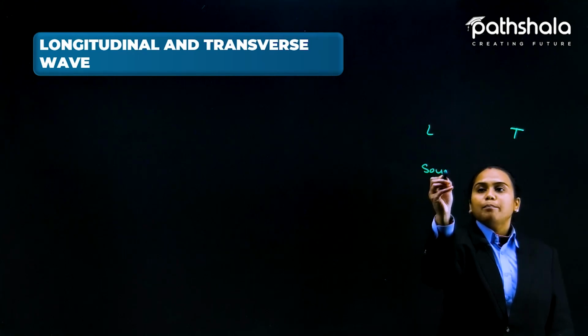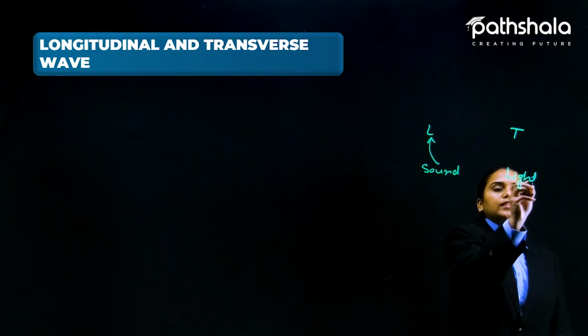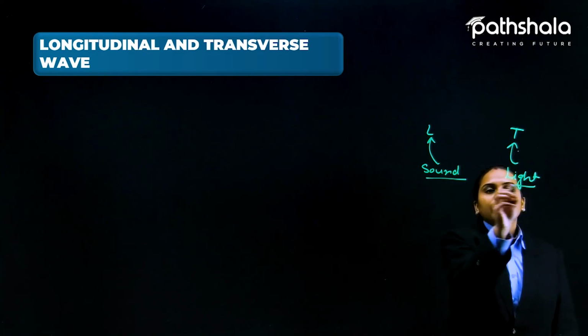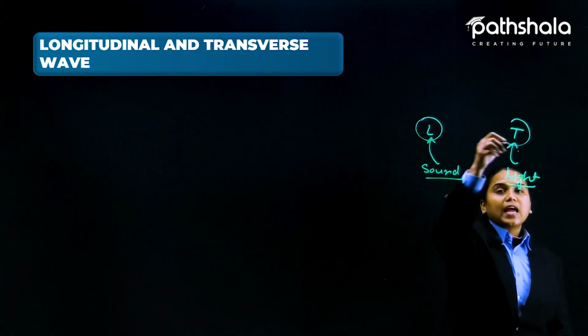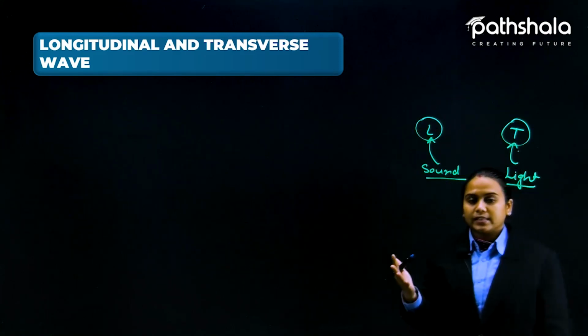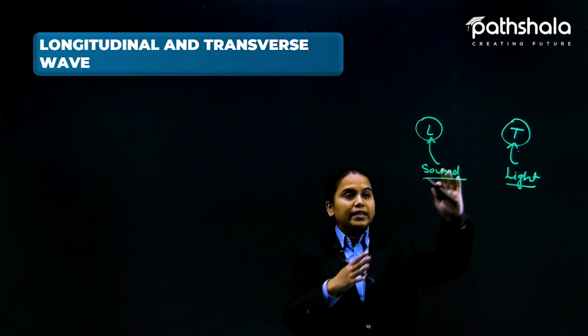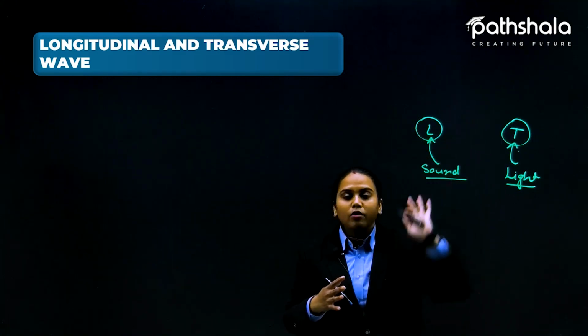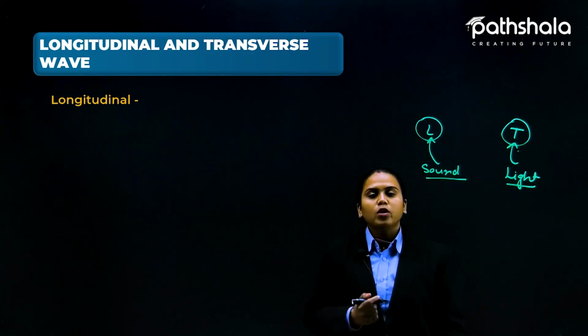Sound is part of this kind of wave and light is part of the other kind. They are just examples for these kinds of waves. But these are the major parts, and not only these two physical states, but other things are also present in the two kinds of waves. Okay, so let me start with the longitudinal one.